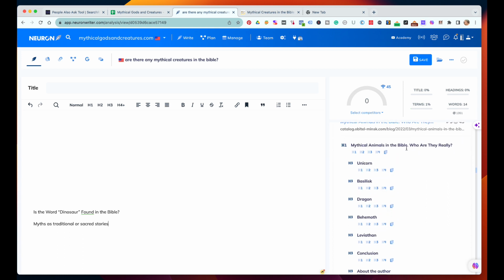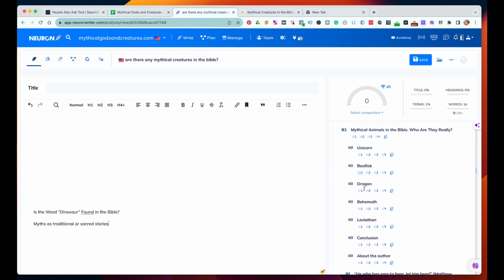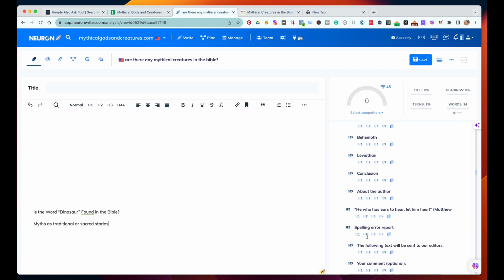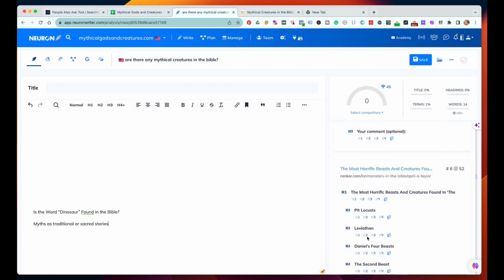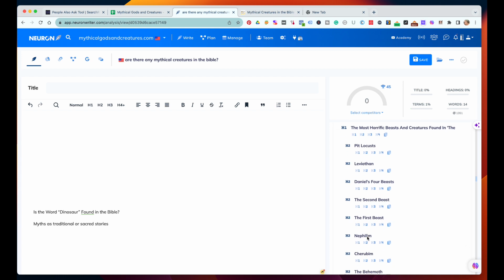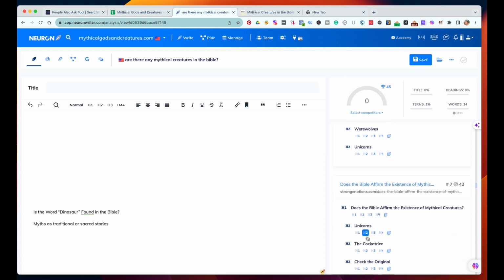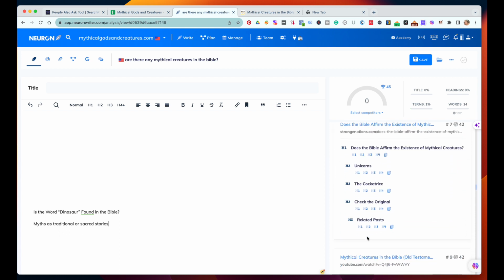This one's a good one. Mythical animals in the Bible, but who are they really? And it kind of goes along with the same one. So I don't think I'm going to do that. But of course, we want to make sure we're covering all of these animals. And then we don't need to worry about any of that. They're talking about beasts too, and I really don't want my site to go there.